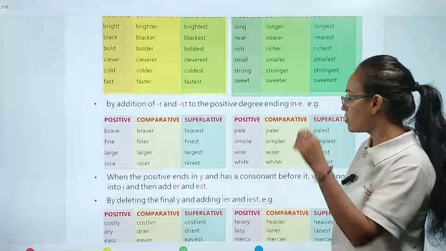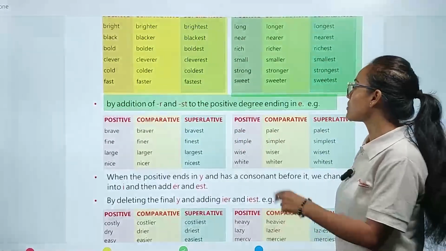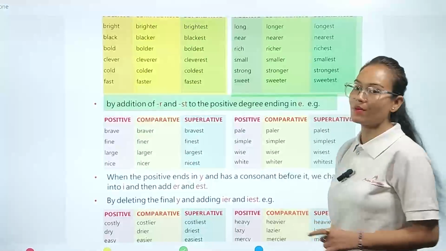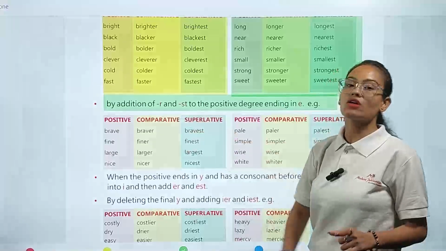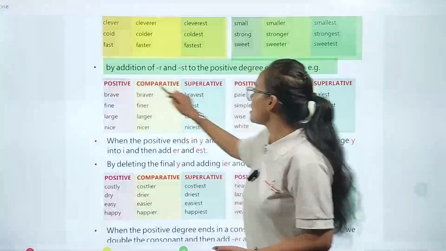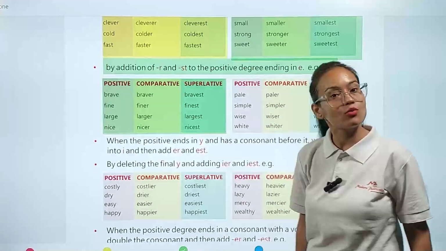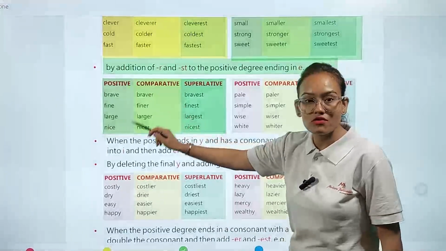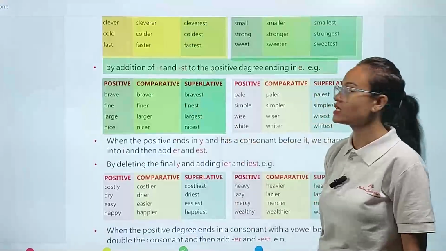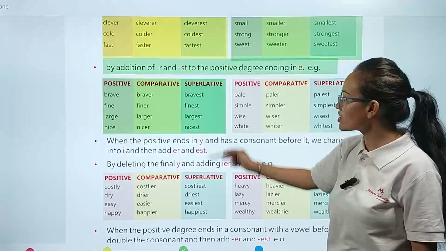Okay, now we are going to see adding -r and -st to the positive degree ending in e. If any positive degree word is ending with the letter e, then we add -r or -st to make its comparative or superlative degree. Example, you can see here, my dear students: positive and comparative degree: brave, fine, large, nice. All these words end with the letter e. So whenever we convert these words into comparative and superlative degree, we add -r or -st, like braver, finer, larger, nicer, bravest, finest, largest, nicest.